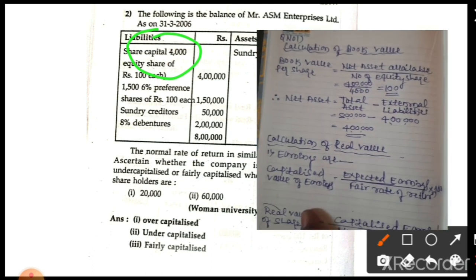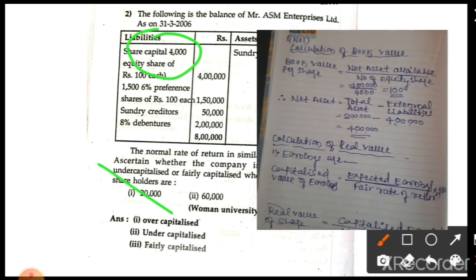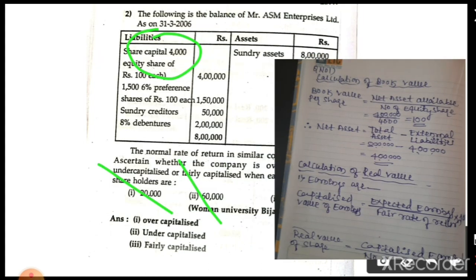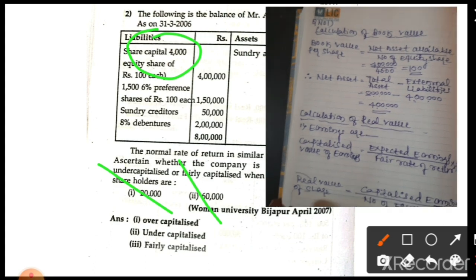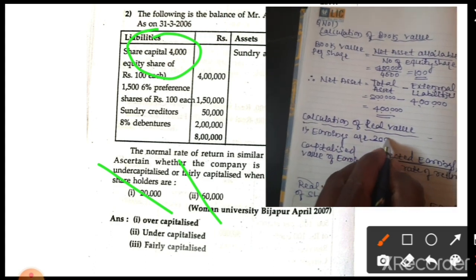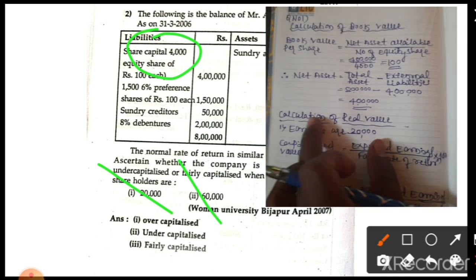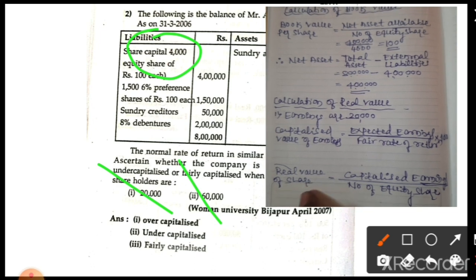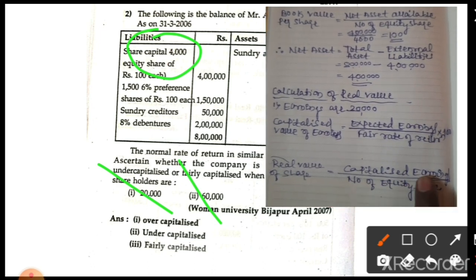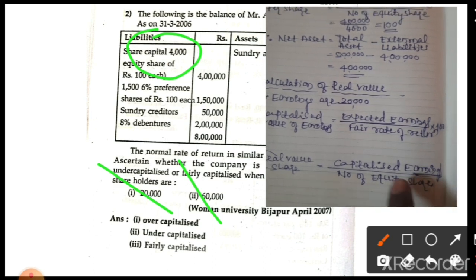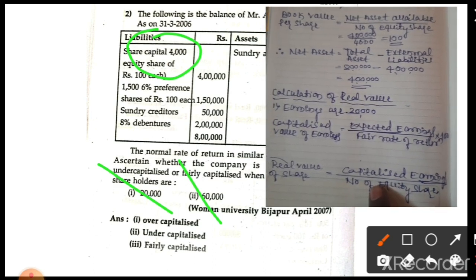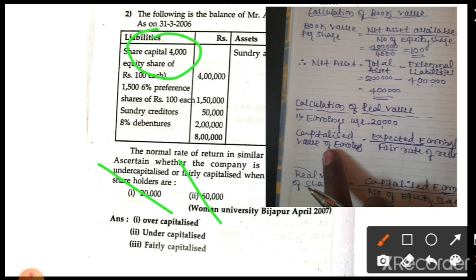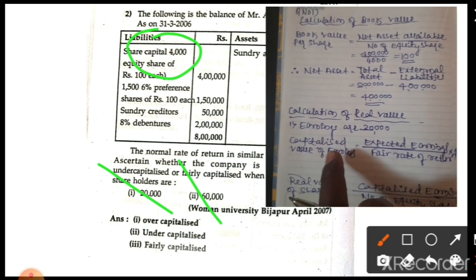Next we calculate in the different cases: when earnings is 20,000, when earnings is 60,000, and when earnings is 40,000. First we calculate for earnings of 20,000. Next is the calculation of real value. The main formula is real value per share equals capitalized earnings divided by number of equity shares. The number of equity shares is available, but there is no information regarding capitalized earnings, so right now we first calculate the capitalized value of earnings because it is not available in the problem.